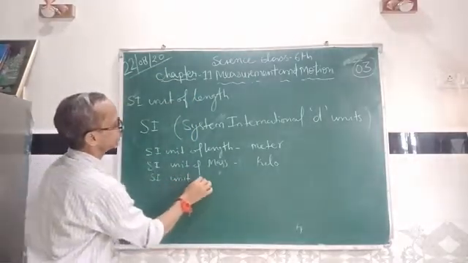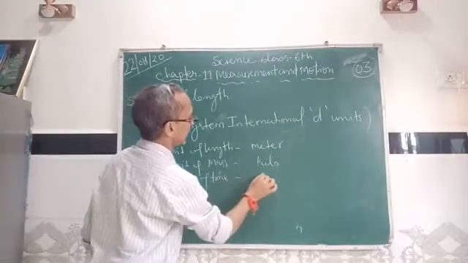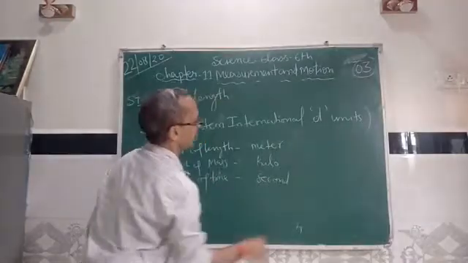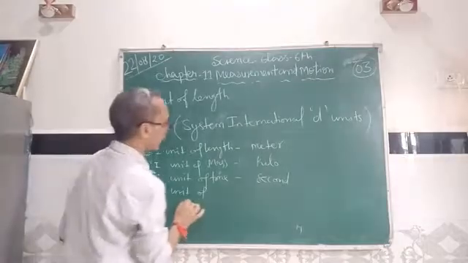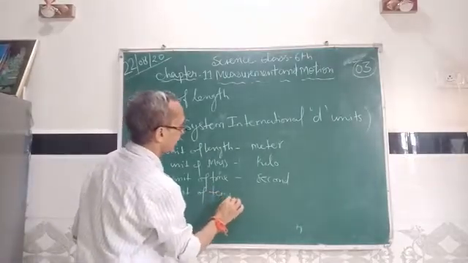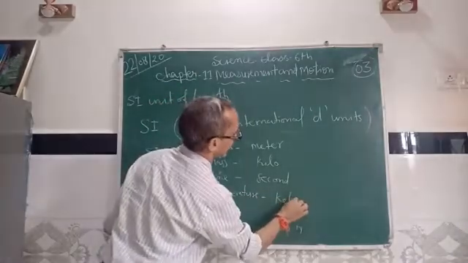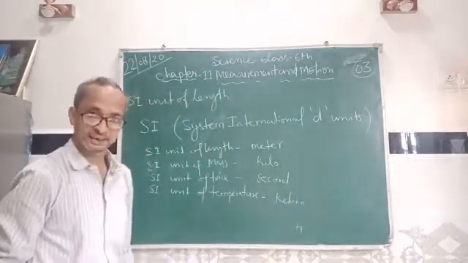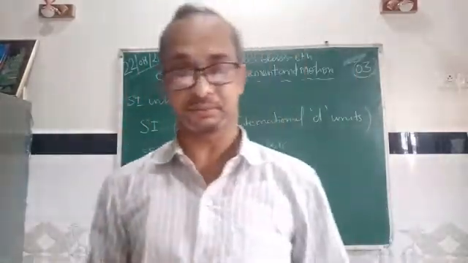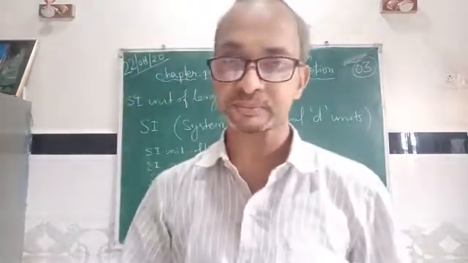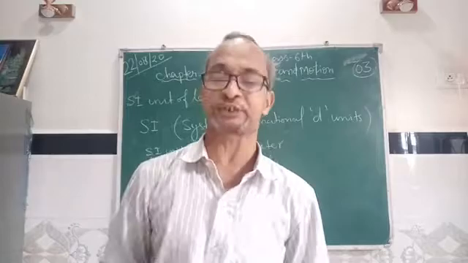SI unit of time, second. SI unit of temperature, Kelvin. These are the SI units. So you can ask, can you measure in other systems? Yes, you can measure in other systems, CGS systems, FPS systems, and MKS systems.